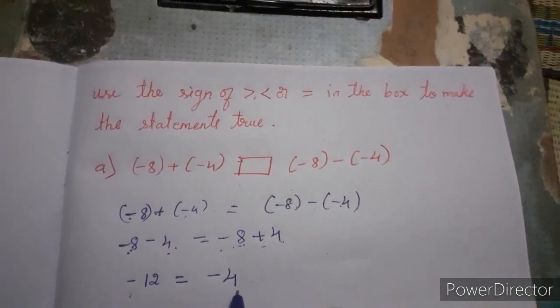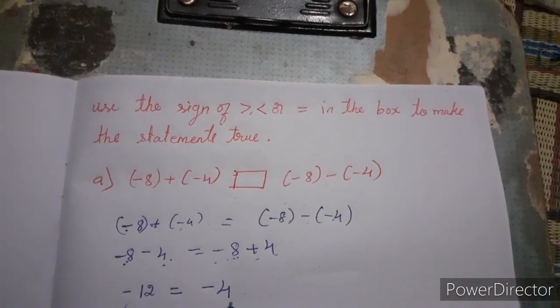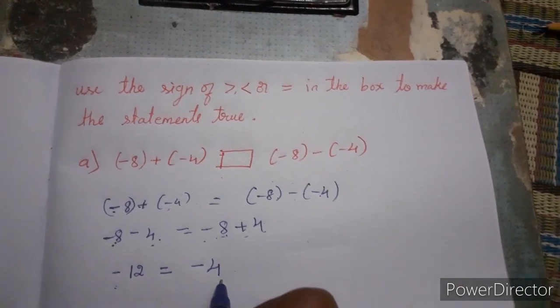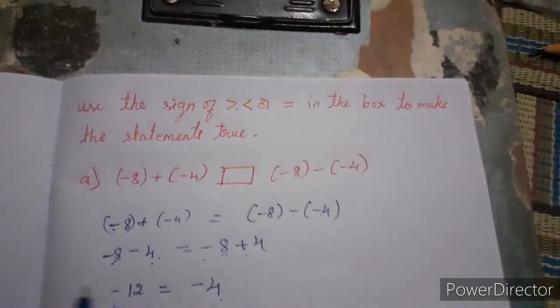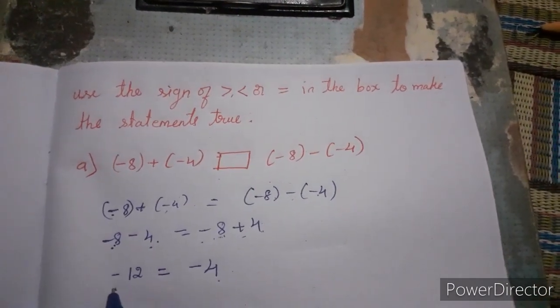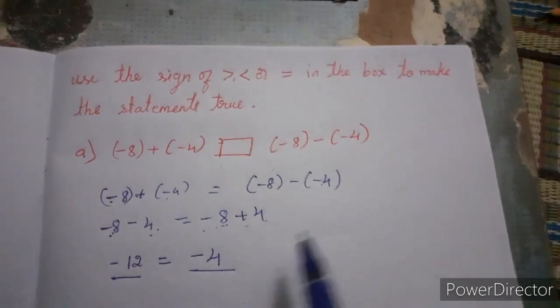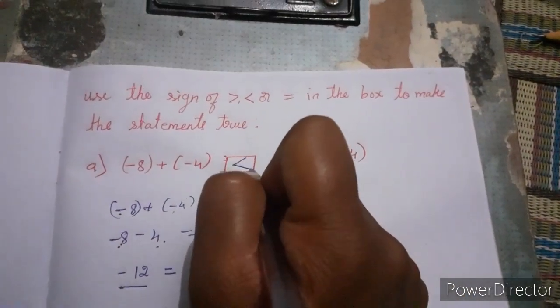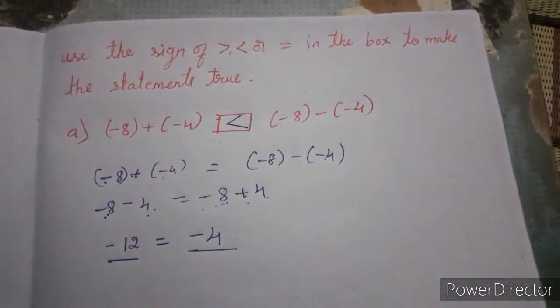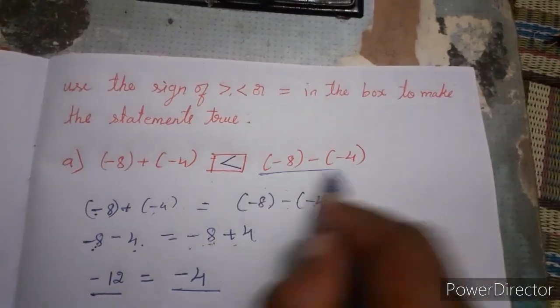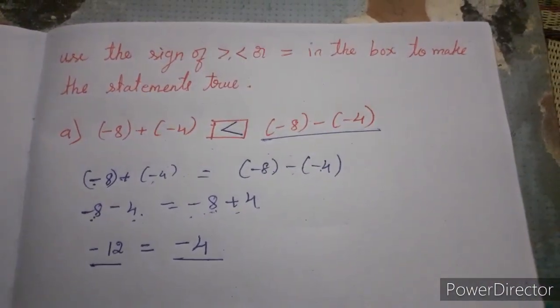Which is the big number now? In the number line I already explained to you: minus 12 is the small number, minus 4 is the big one. So we have to write the greater than symbol for this problem.